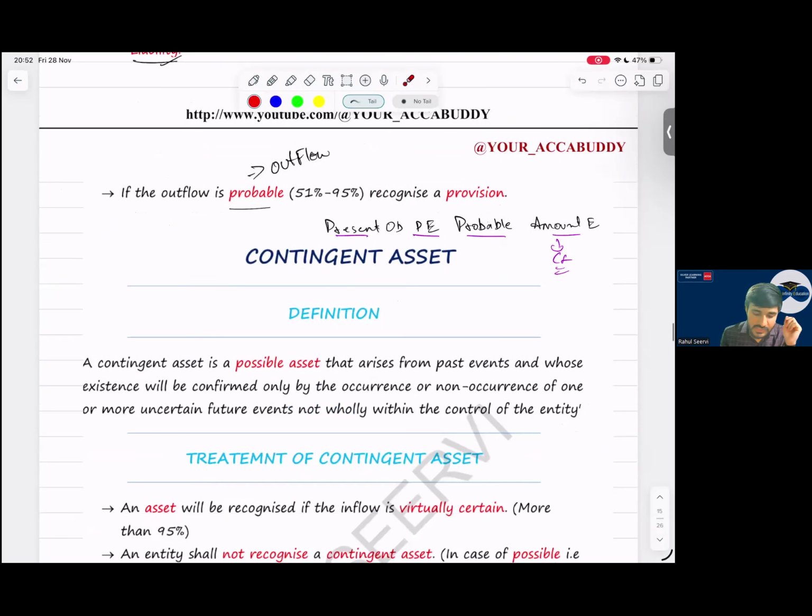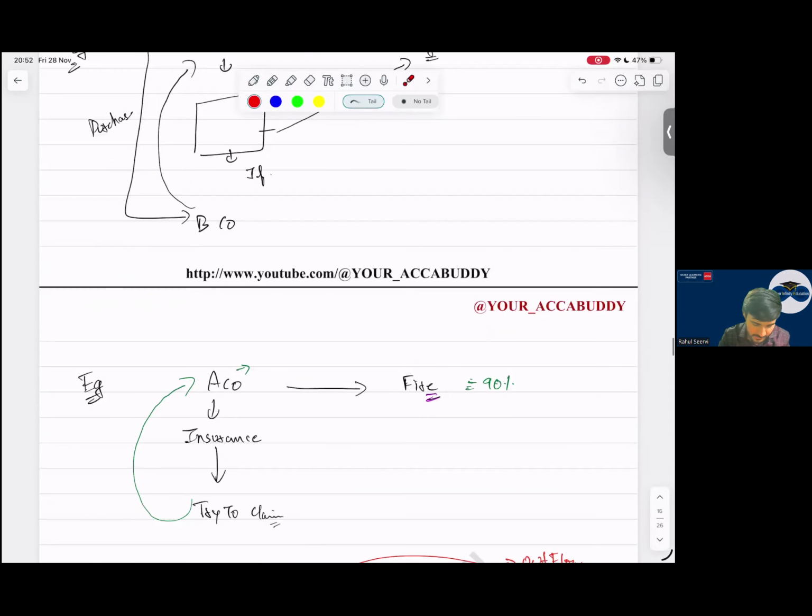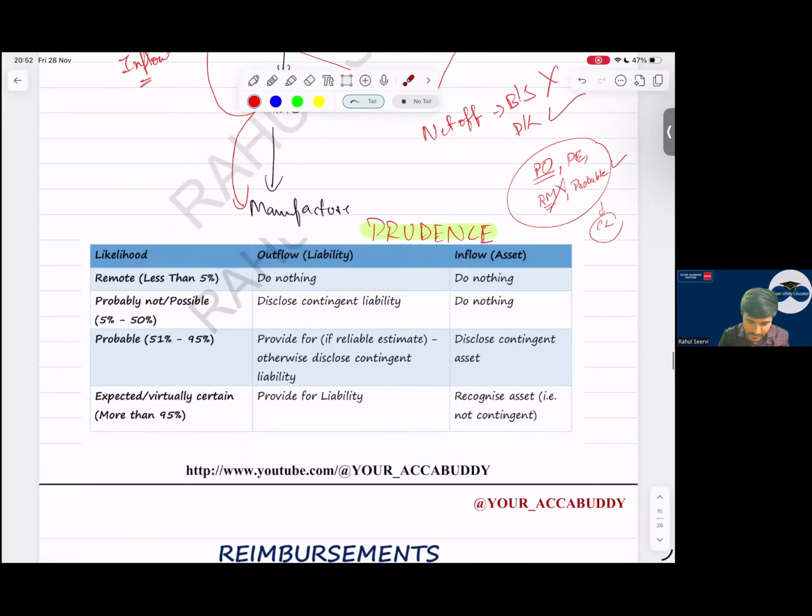See. Contingent asset means what? A possible asset, same, sir. A possible asset that arises from a past event whose existence will be confirmed by the occurrence or non-occurrence of a future event. I will get 10,000 if something happens, and that something is dependent on some other event. So I say contingent asset. I will only disclose them. Now see here, what is important is when will you disclose. A lot of examples we have taken in the class to understand.